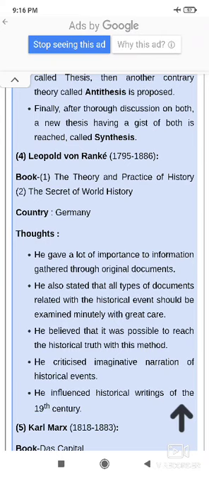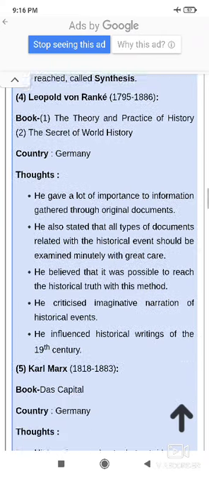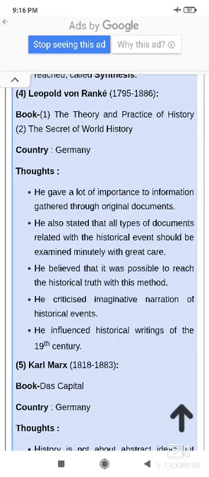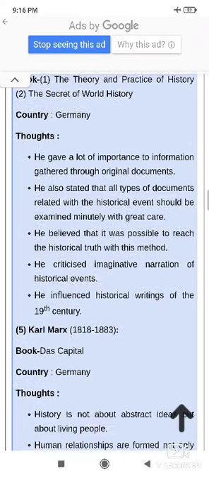क्या जानते हैं आप लियोपोल्ड रैंके के बारे में, उसे पॉइंट वाइज उतारने की कोशिश करें. He gave a lot of importance to information gathered through the original document. वो इम्पोर्टेंस देते हैं कि ज़्यादातर जो इंफॉर्मेशन है ओरिजिनल डॉक्यूमेंट से गैदर की हो. He also stated that all types of documents related with the historical event should be examined minutely with great care. वो बात करते हैं कि हिस्टोरिकल जितने भी डॉक्यूमेंट्स हैं वो माइन्यूटली केयर के साथ एग्जामाइन हो ताकि कोई गलत हिस्ट्री ना आए. Then he believed that it was possible to reach the historical truth with this method.